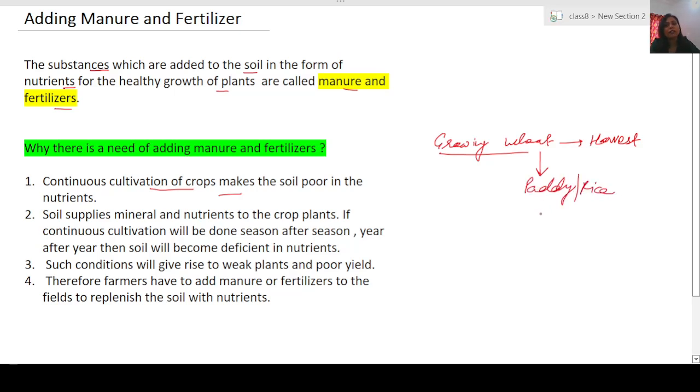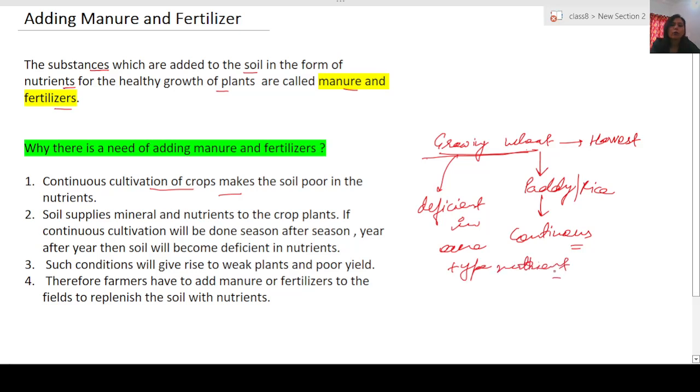And if you are continuing this practice, that one after another you are growing crops over the same piece of land, then what happens? At some point of time, this land will become deficient. It will become deficient in one type of nutrient, let us say nitrogen, or more than one type of nutrient.